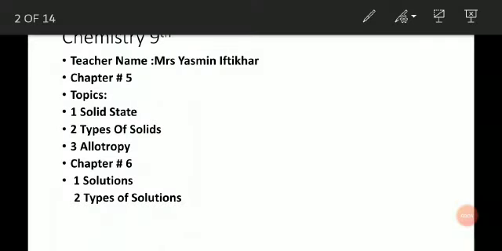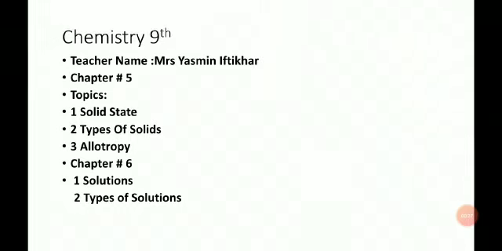I am Ms Yasmeen Iftikhar from Multan Public School and College. We are discussing chapter number 5. The topics are solid state and types of solids. From chapter number 6, we are discussing solutions and the types of solutions.